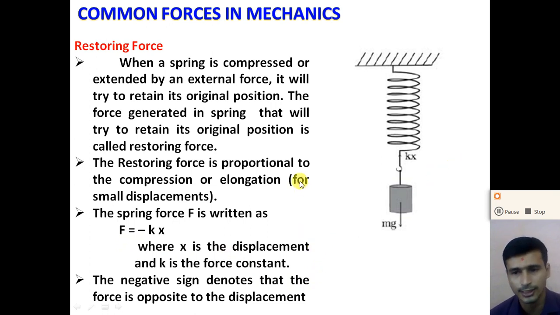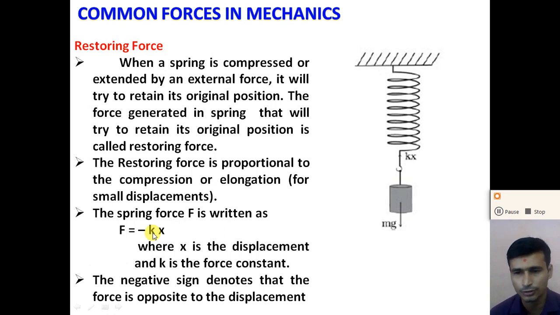So understand, dear student, what is the formula of the restoring force? The restoring force F is equal to minus kx, right? Where k is the force constant of the spring. The force constant of the spring depends on the type of the spring, the type of the material, right? So what is the force constant?